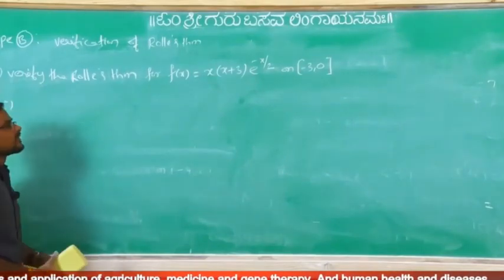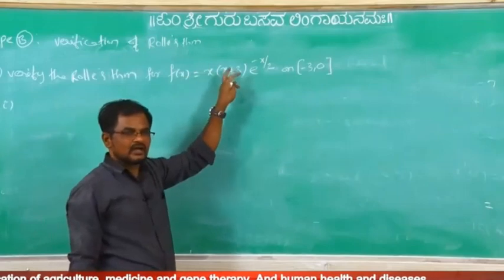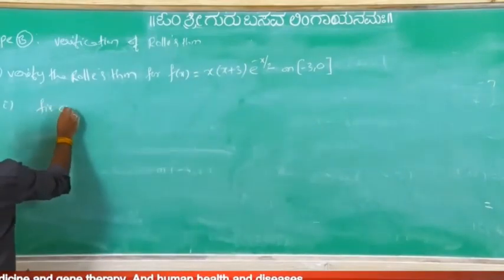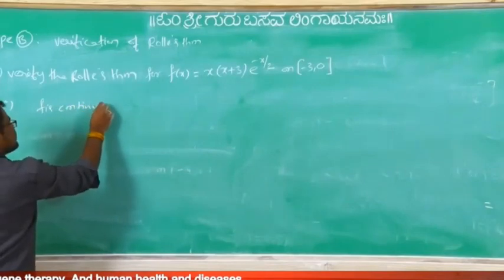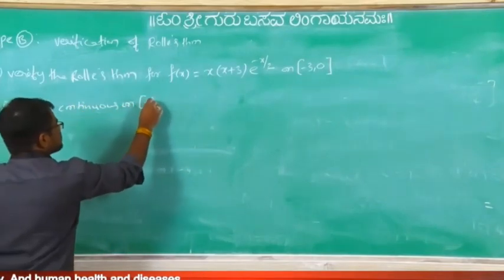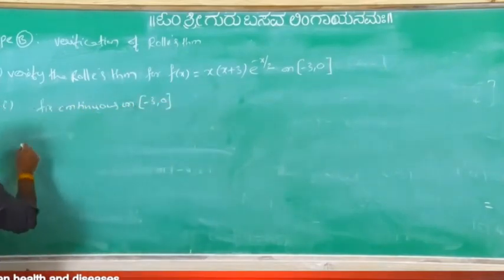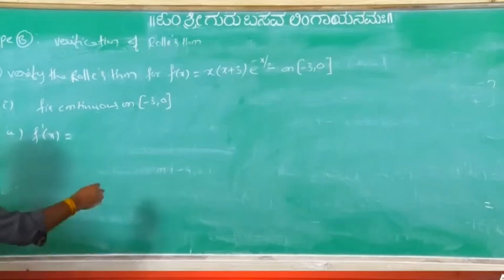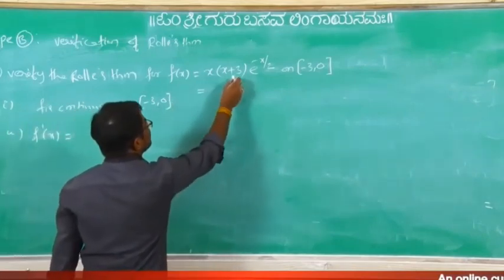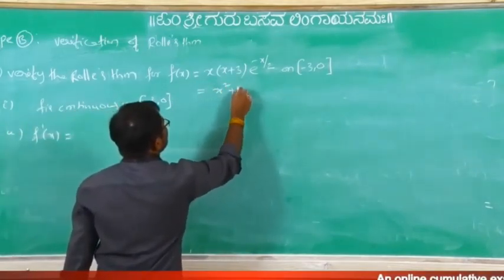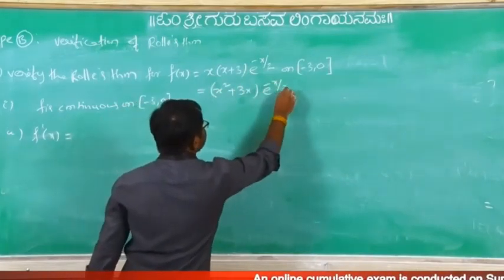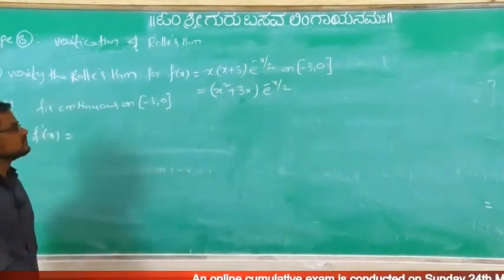See, f is continuous on the closed interval [-3, 0]. To do the differentiation, f dash x, I will write it as (x square plus 3x) into e power minus x by 2.